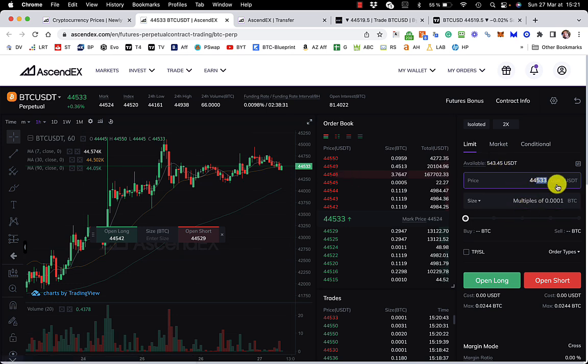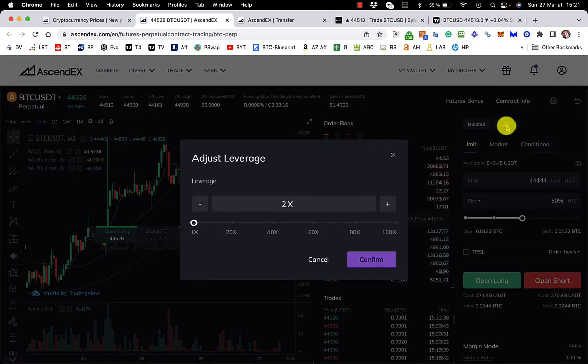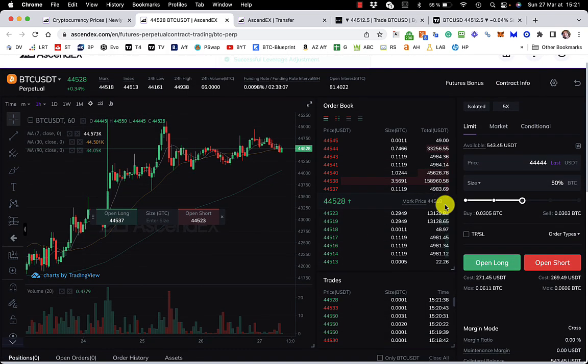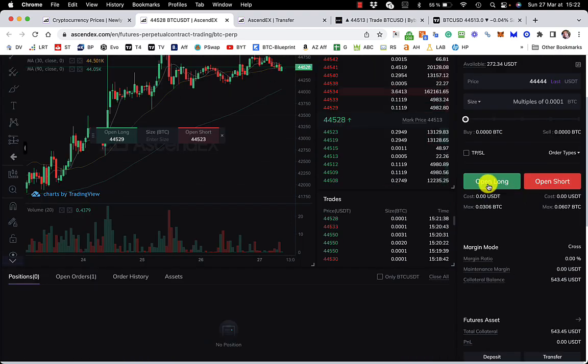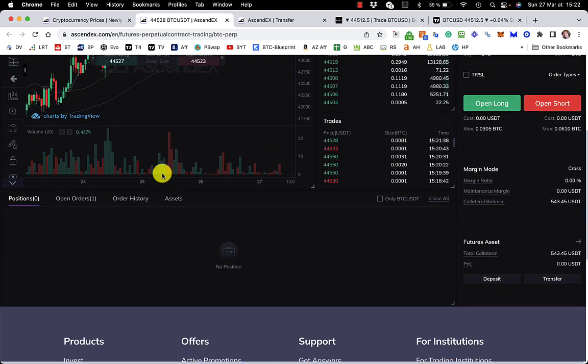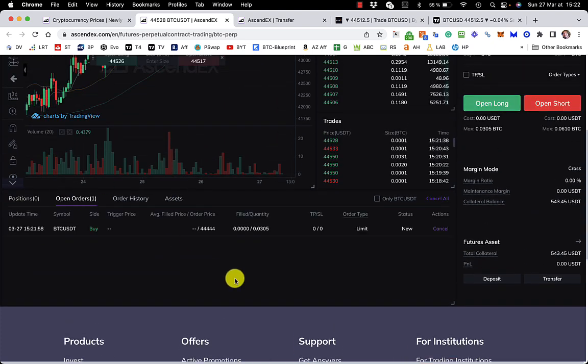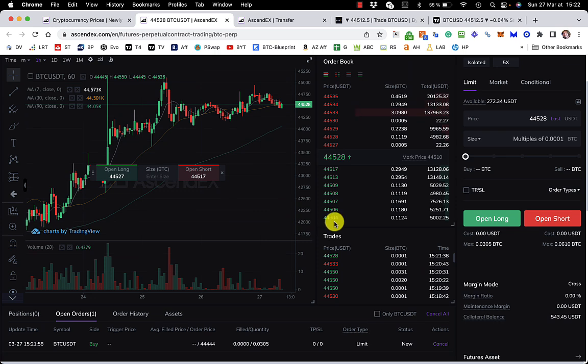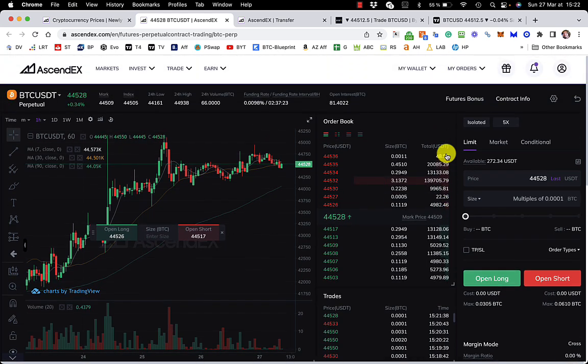So there's 543.45. I want to set an order at 44,444 for half the amount that I've got, which is going to buy 0.0122 Bitcoin. I'm going to put a leverage on 5x, I think. I think that should be okay. And I'm going to set that order now. Okay, open long. Then once I've done that, I should see the order down here. There you go, open orders. So if the price comes down to 44,444, it will buy about $250 worth of Bitcoin, and it will do some derivative trading with it. Okay, so that's that. I'll keep an eye on that, and if anything happens, I'll let you know.